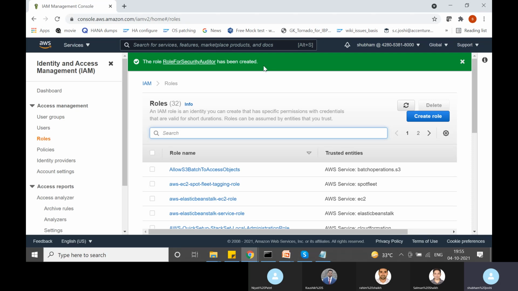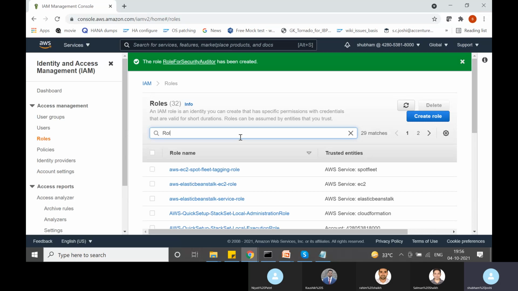Now we can give this information to that external auditor. So normally what he would need is your AWS account ID, and he would need your role name. So we can give this to him. Okay, and if we have enabled require external ID, we can set some specific password, and then we can give that password also: this is the role name, this is the account ID, and this is the external ID. Whenever you want to access our AWS account, just make an STS assume role API call and specify the role name, specify the external ID, and specify the account ID.